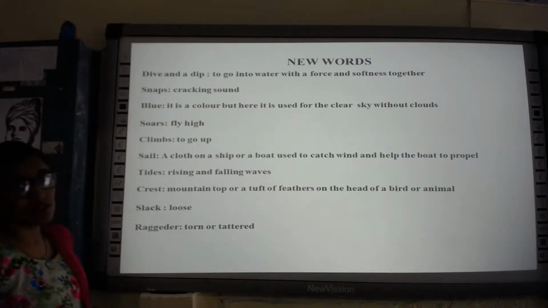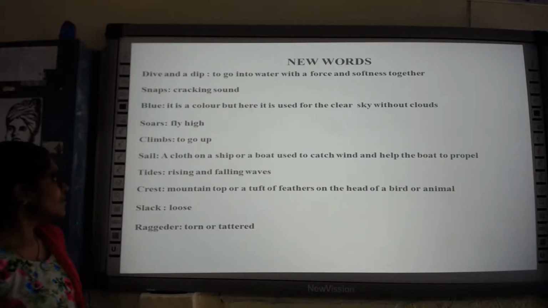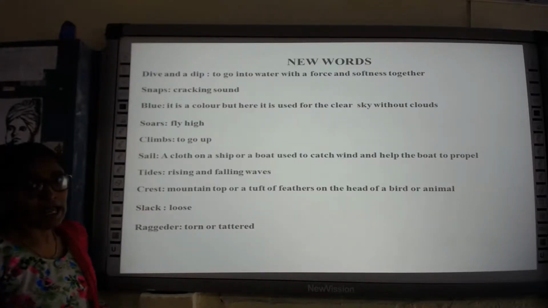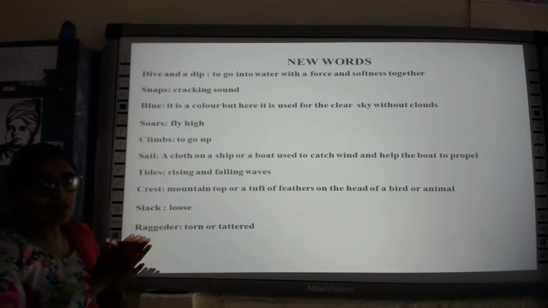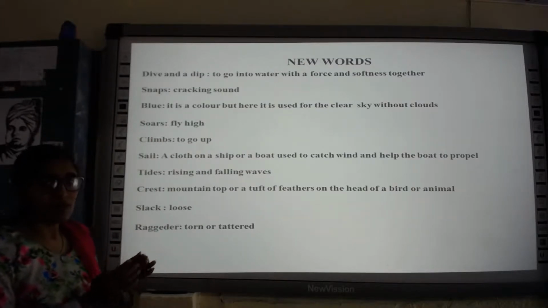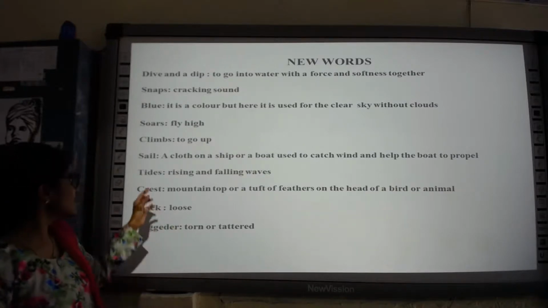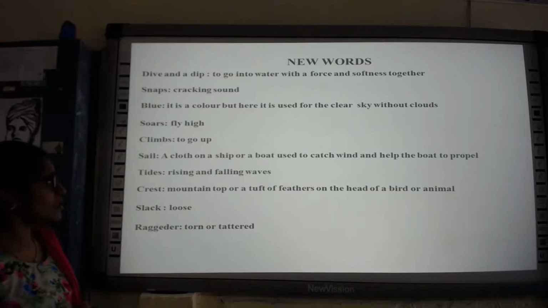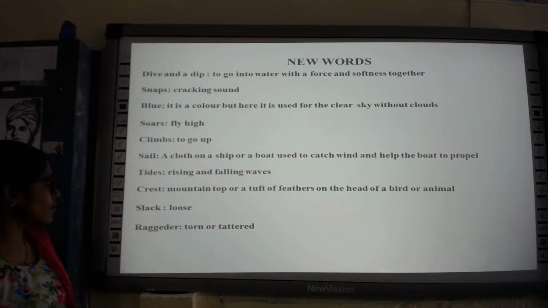Sail. What is a sail here? A sail is a cloth on a ship or a boat used to catch wind and help the boat to propel. So you might have seen there will be a white cloth on the boat or a ship which will help to move the ship according to the wind. So it is called a sail. It is a cloth on a ship or a boat used to catch wind and help the boat propel, move according to the wind.